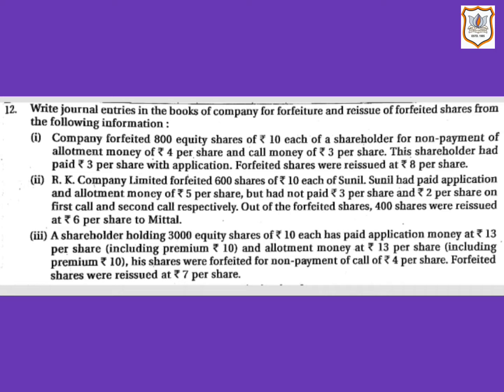First one is given. Company forfeited 800 equity shares of rupees 10 each of a shareholder for non-payment of allotment money of rupees 4 per share and call money of rupees 3 per share. This shareholder had paid rupees 3 per share with application. Forfeited shares were reissued at rupees 8 per share.